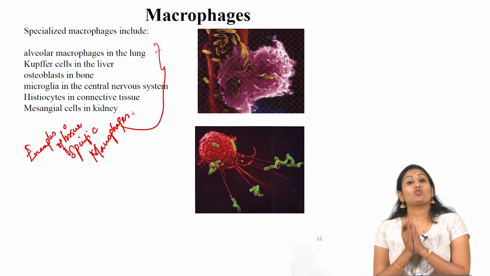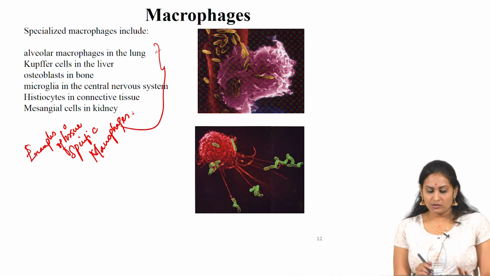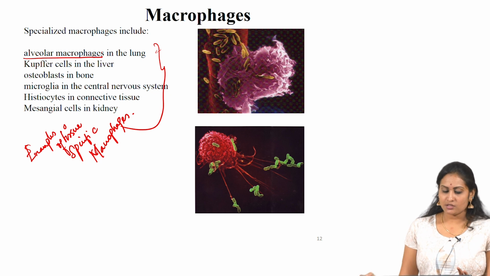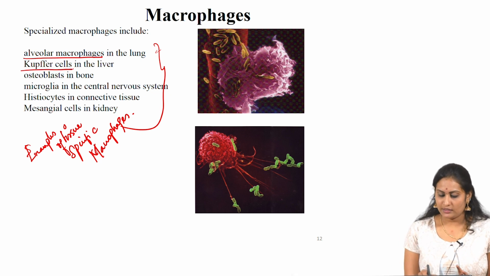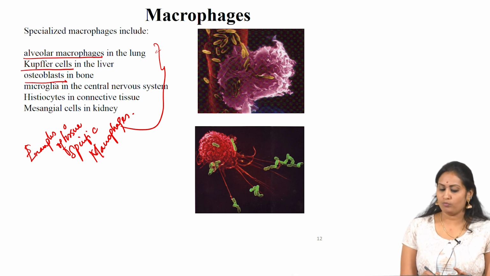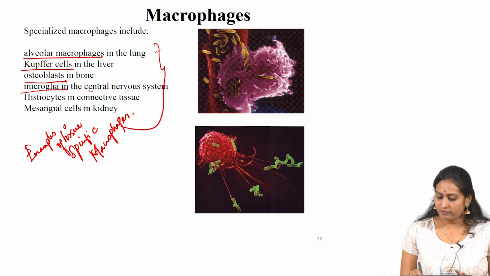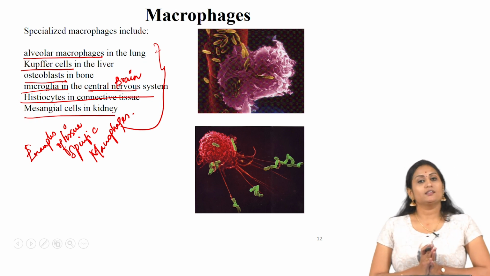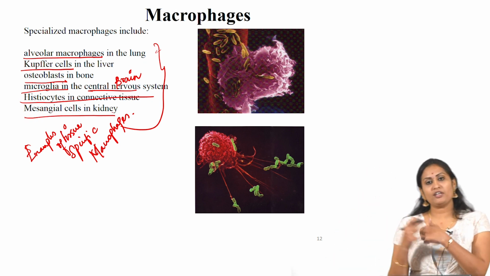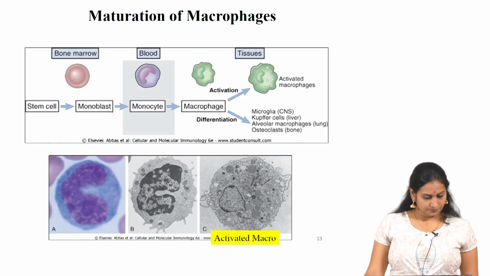So, the macrophages in the lung are alveolar macrophages, and Kupffer cells in the liver, osteoclasts in the bone, microglia in the central nervous system which is in the brain, histiocytes in connective tissue, mesangial cells in the kidney. These are the tissue specific macrophages.